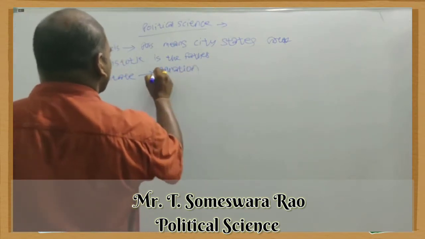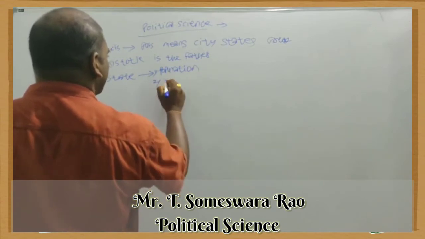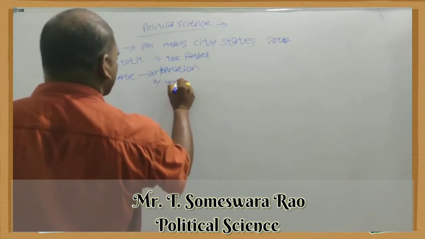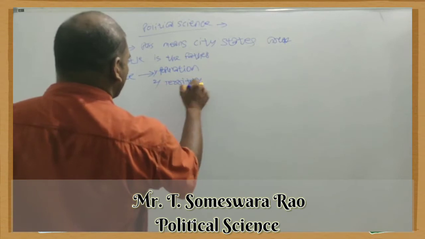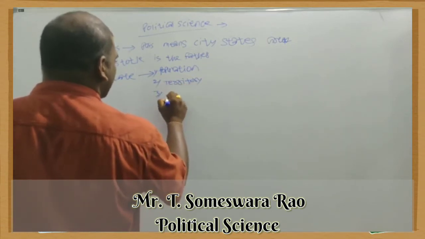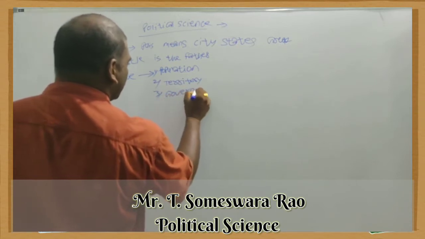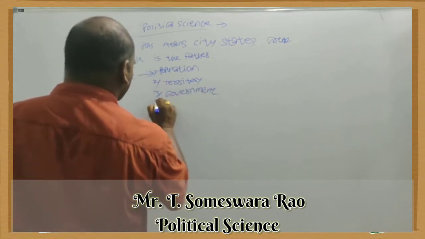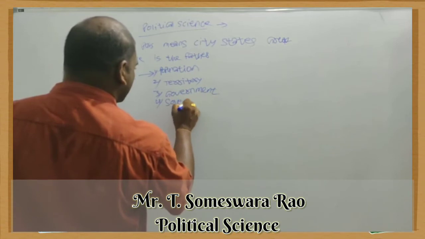Without population, there is no state. Second is territory. Territory means area, land. Third is government. Fourth is sovereignty.